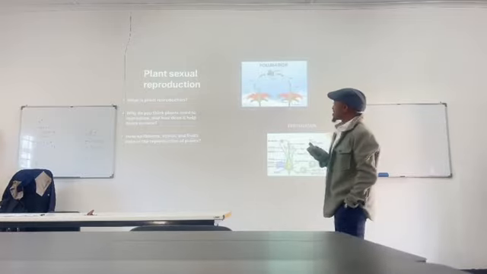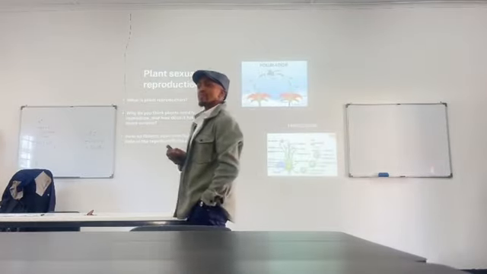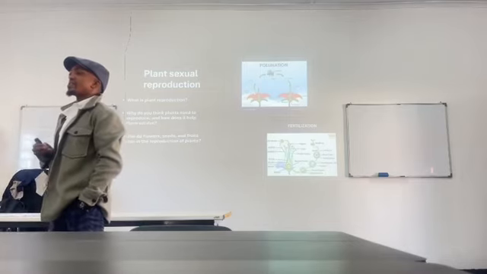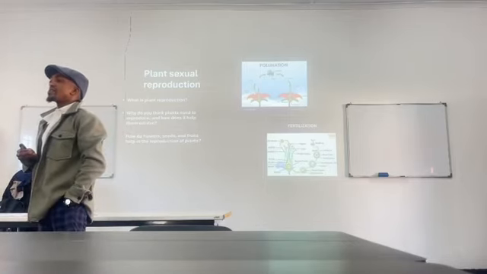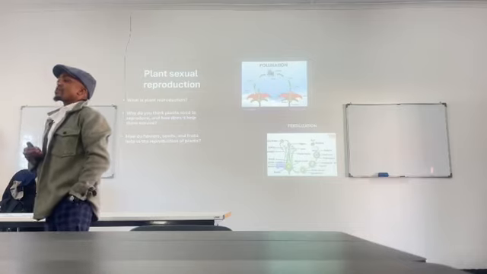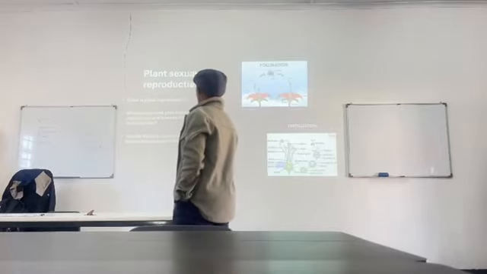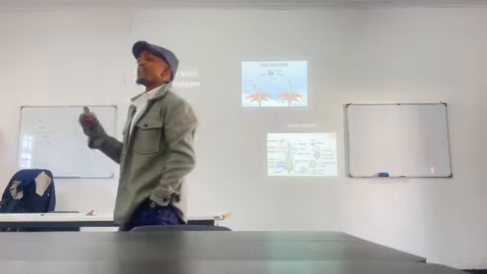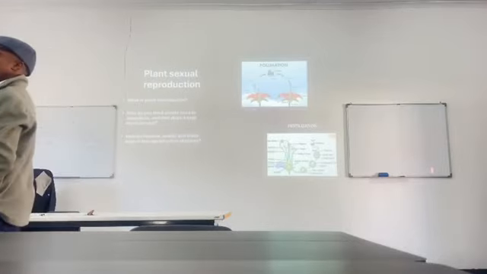What is plant reproduction? Yes, Mahmoud? So all in all, the plant reproduces itself to have what? To have another plant.